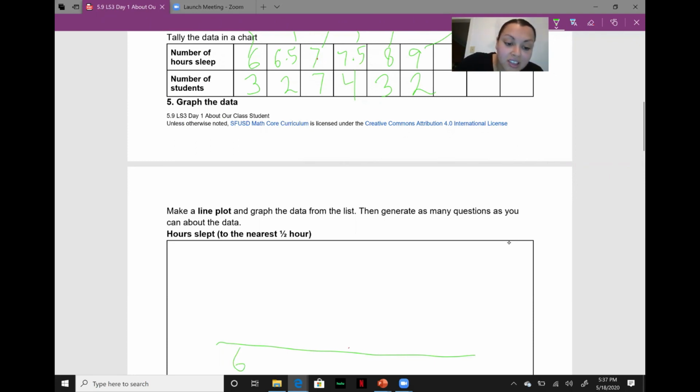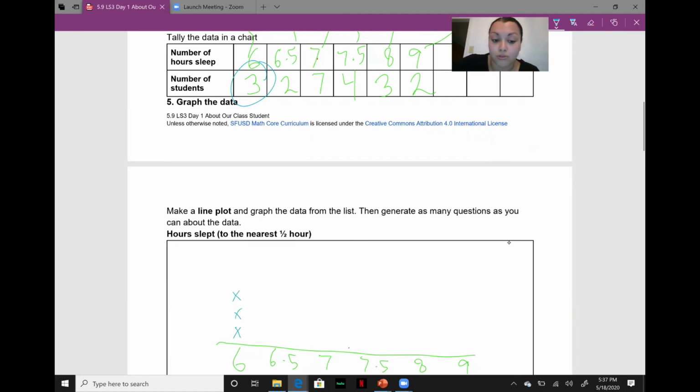So we had 6 hours, 6.5 hours, 7 hours, 7.5 hours, 8 hours, and 9 hours. And then our line plot then graphs the number of people or the number of respondents that indicated that category or that number. So for 6 hours, we had 3 students. So I'm going to place 3 X's, just like we saw in our math talk.